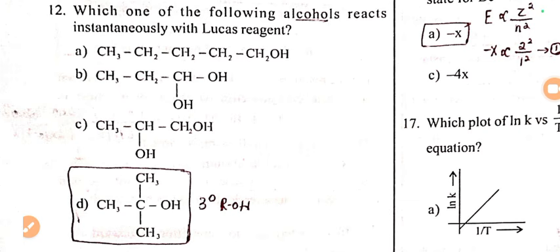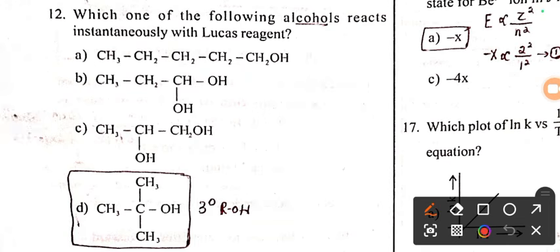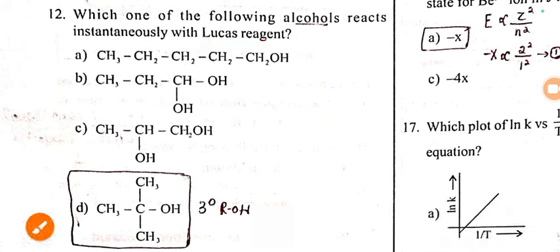Our next question from alcohol chapter: which of the following alcohols reacts instantaneously, immediately with Lucas reagent? We know tertiary alcohol reacts faster with Lucas reagent. Among the 4 options, D is a tertiary alcohol. So this is the right answer for this question.